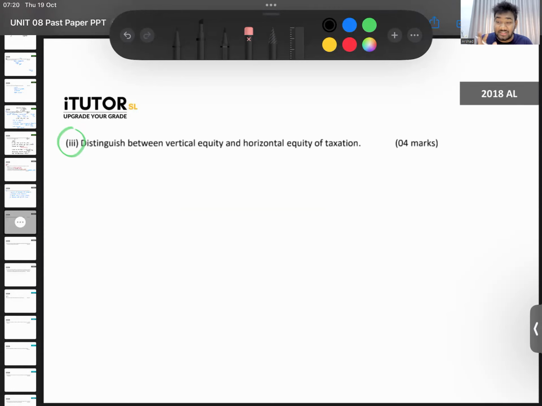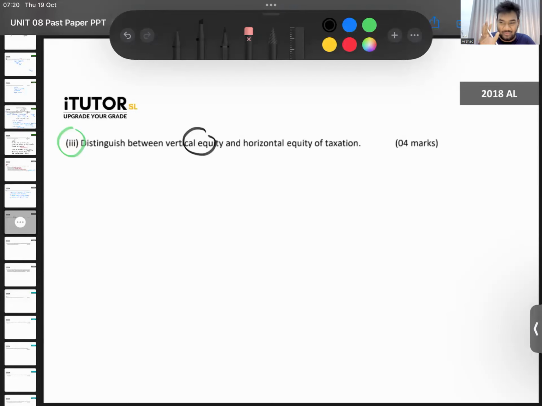Simple, no, guys. What is vertical equity? Vertical equity is where people should be paying taxes based on their ability to pay. So people with higher incomes should be paying a higher percentage as tax because they are able to pay more. Someone who is earning 500,000 is rich enough to pay more tax compared to someone who is earning just 50,000. So vertical equity is saying people who earn more have to pay more. People who are earning less will be paying a lesser amount as tax. So that is what you call vertical equity.